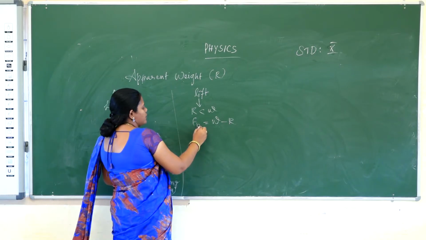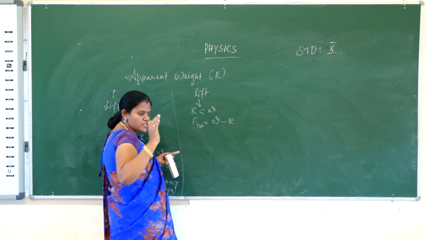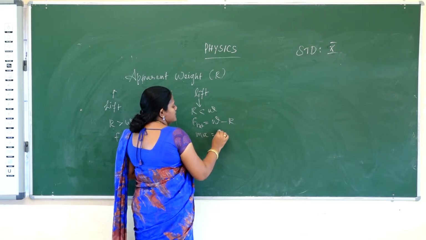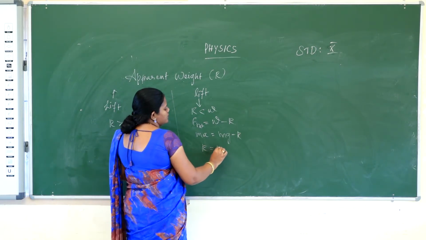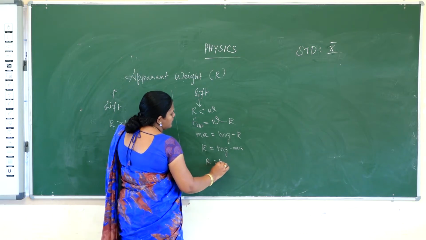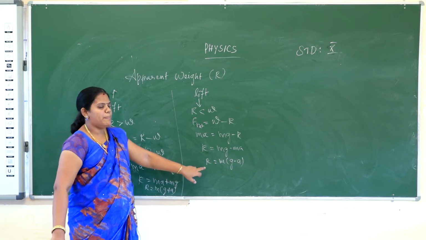What is the formula for net force? Normally, the formula for force is M into A. So M into A equals weight, M into G, minus R. So the apparent weight R is equal to mg minus M into A, that is R is equal to M into (G minus A). That is the formula for apparent weight.